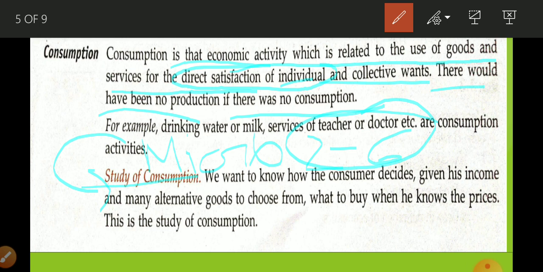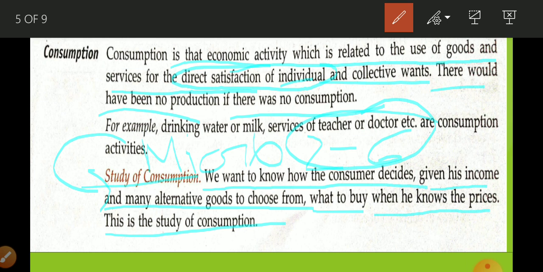Okay, so we want to know how the consumer decides, given his income and many alternative goods to choose from, what to buy, when he knows the price. This is the study of consumption. So at the given price and given income, how he is going to decide the type of good and the quantity of good he or she wants to purchase. This is the subject matter of the study of consumption.